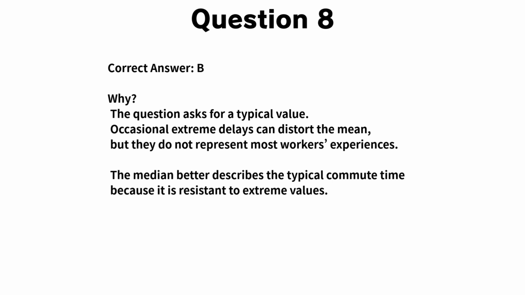Now let's walk through the explanation for question 8. The correct answer is B. Choice B focuses on the typical commute time for workers. In many cities, most commutes are fairly similar, but occasional long delays can occur because of accidents or road closures. These unusually long delays are not typical, but they can significantly increase the mean commute time. Because the question asks for a typical experience, the median is more appropriate. The median describes the middle value and is less affected by rare but extreme delays.